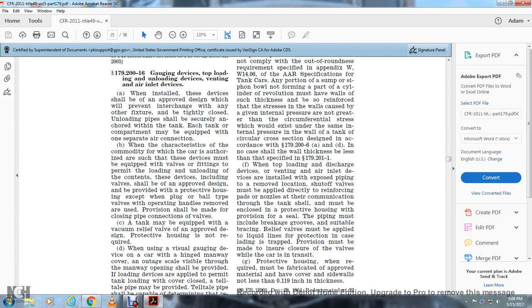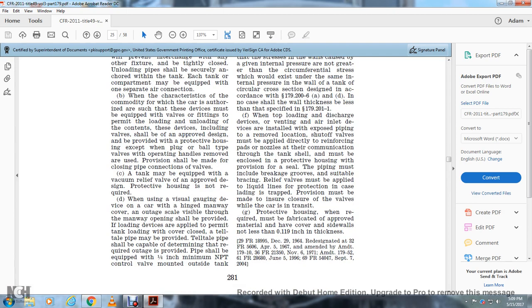179-216 Gauging, top loading and unloading devices, venting of the air inlet valve. When installed, the device shall be of an approved design which prevents interchange with any of the other fixtures, be tight and closed. The unloading pipes shall be securely anchored within the tank. Each tank compartment may be equipped with one separate air connection. When the characteristic of the commodity is such that the device must be equipped with valves and fittings to permit the loading and unloading of the contents,